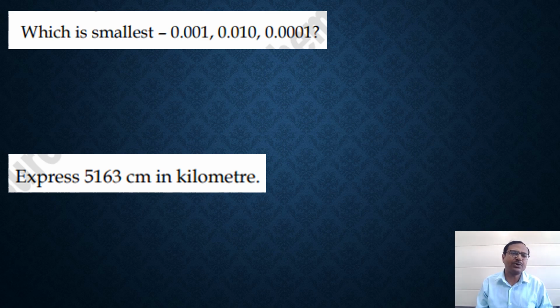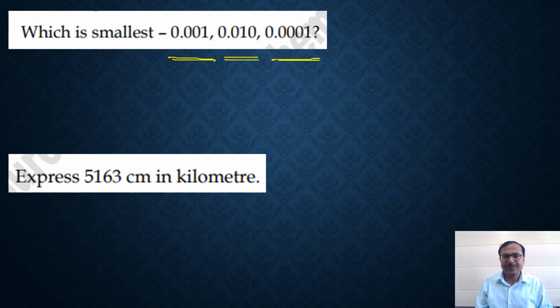The first concept which I'm going to take up is to find the smallest one among some given decimals. Now it involves a very complicated kind of concept, and so many times the students preparing for competitions, and obviously the students at basic level, class 6th and 7th, they get confused. So it's all about decimals which contain zeros, like the numbers which I have taken here: 0.001, 0.010, 0.0001. Quite confusing, right? Now let's see how to compare this.